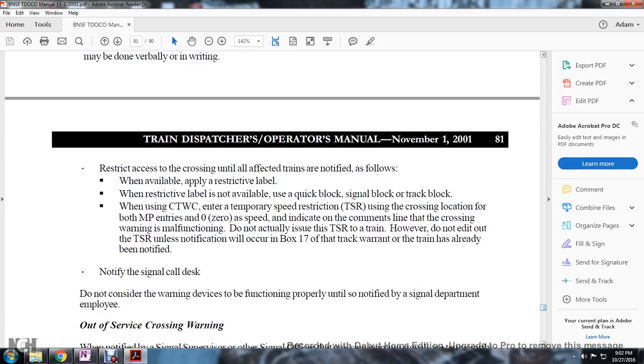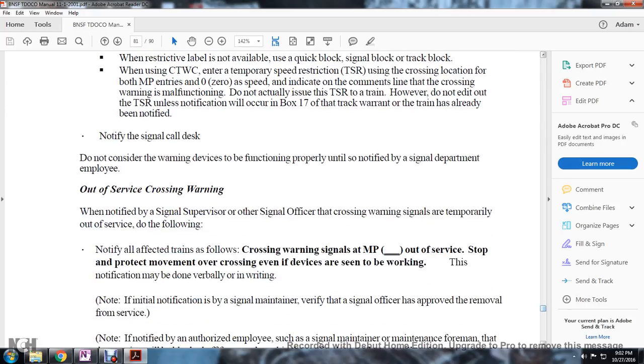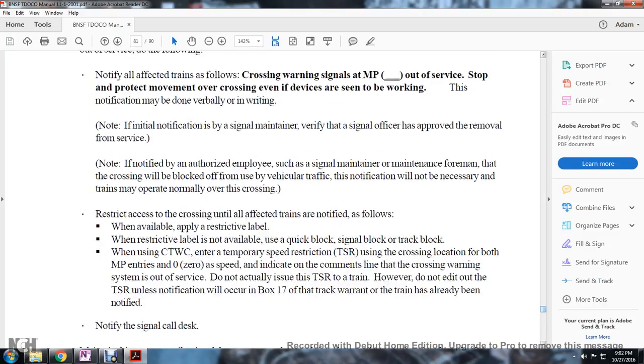However, do not edit the track speed restriction unless notification will occur on Box 17 of the track warrant, or the train has already been notified. Notify the signal call desk. Do not consider the warning device functioning properly until the signal department employee notifies you. Out of service crossing warning: when notified by a signal supervisor, sign off with the crossing warning signal temporarily out of service.